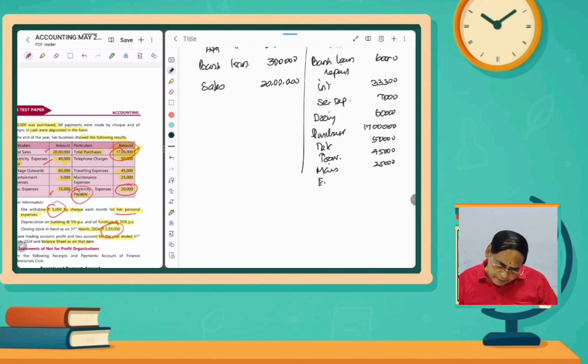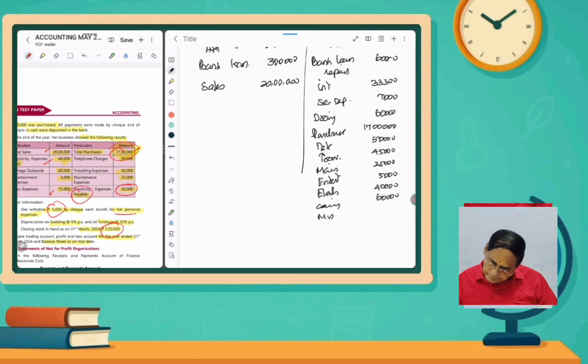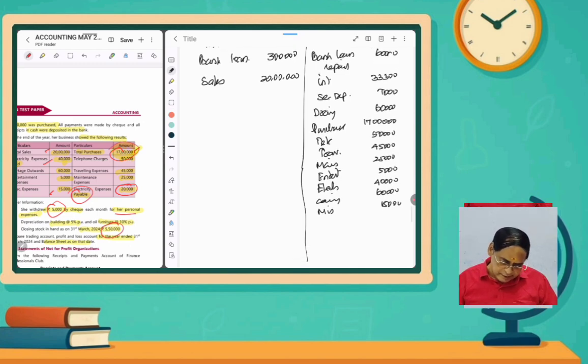And then entertainment, that is 5,000. And then electricity 40,000. And then carriage outwards 60,000. And then miscellaneous 15,000. So if we have spent this much of expenses, this is a receipt.